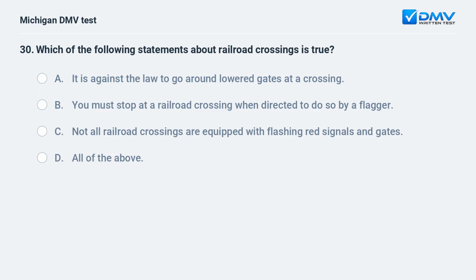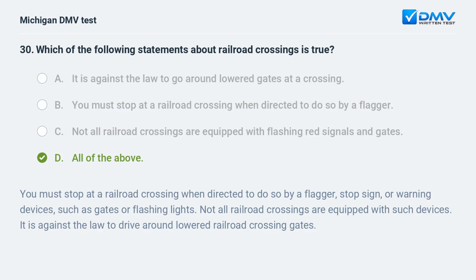Which of the following statements about railroad crossings is true? a. It is against the law to go around lowered gates at a crossing. b. You must stop at a railroad crossing when directed to do so by a flagger. c. Not all railroad crossings are equipped with flashing red signals and gates. d. All of the above.